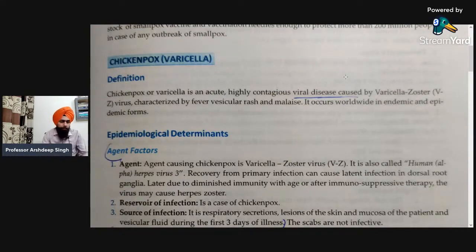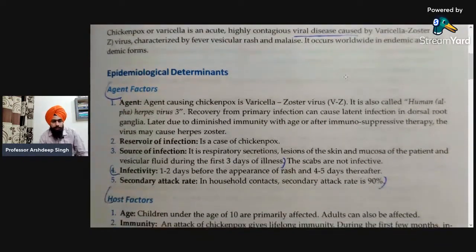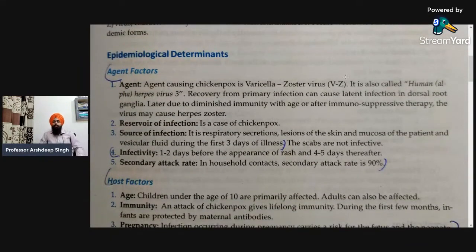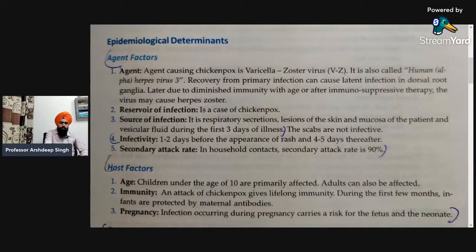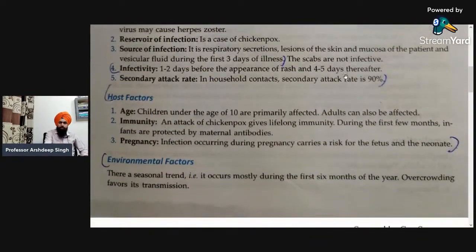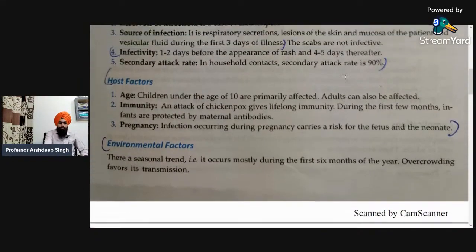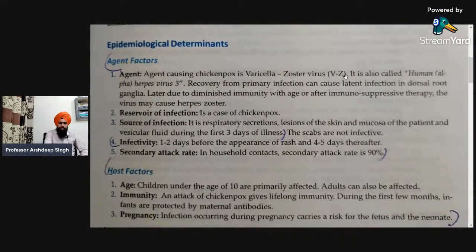Next are the epidemiological determinants, or the factors that result in the infection, or that may put a person at risk of getting infected with this type of infection. So I will divide the epidemiological determinants into 3 factors. First of all will be the agent factors, second one will be the host factors, and third one will be the environmental factors. Okay, so first of all are the agent factors.